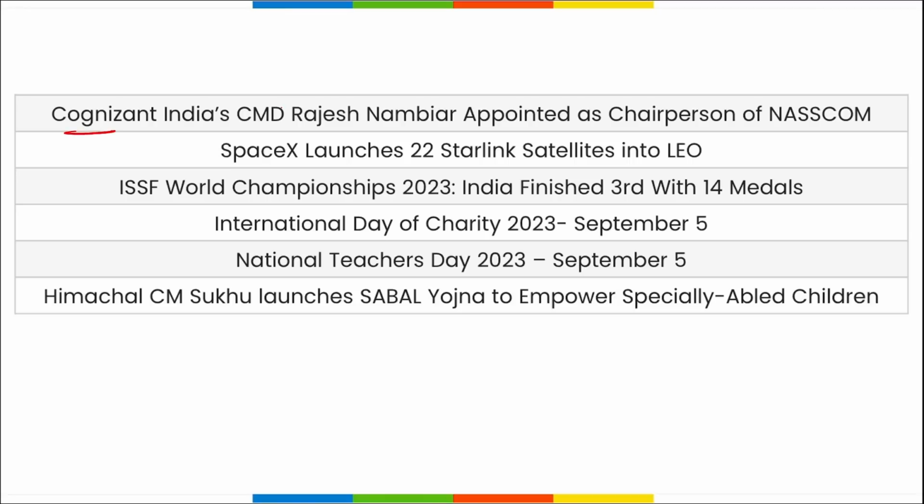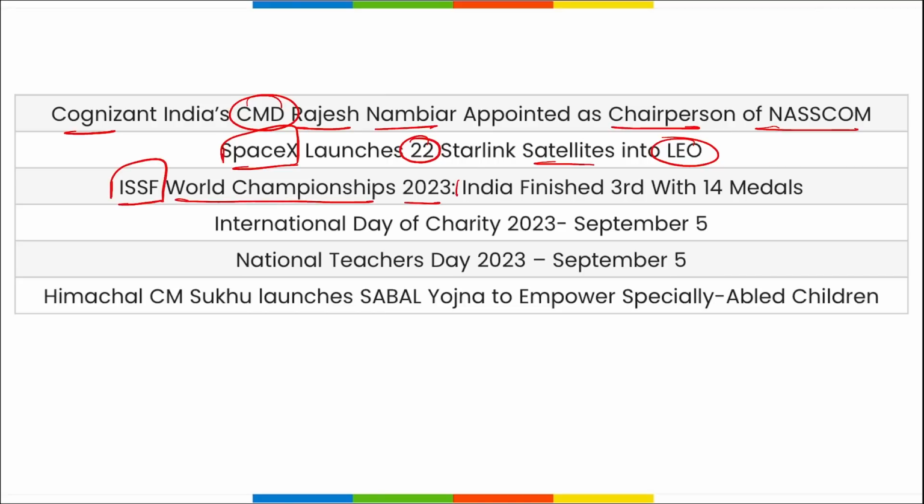Next, Cognizant India's Chairman and Managing Director Rajesh Nambiar has been appointed as the Chairman of NASSCOM. SpaceX has launched 22 Starlink satellites into low Earth orbit. ISSF World Championship 23 was held, and India secured third position with 14 medals. China was on top, second was Ukraine, and third is your India.